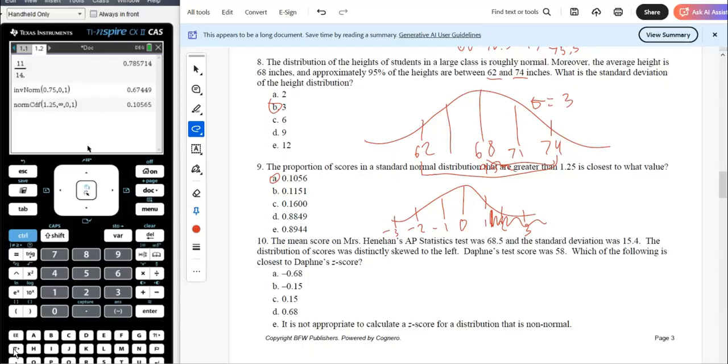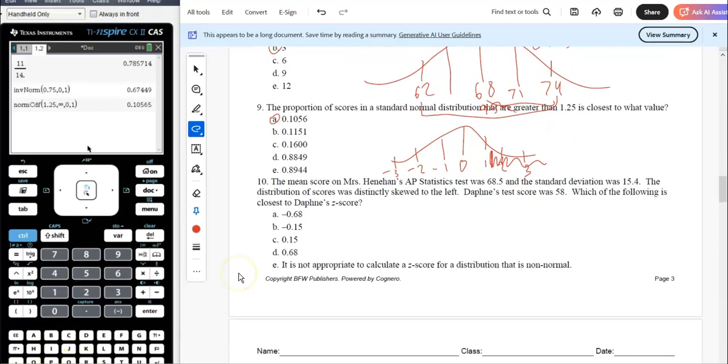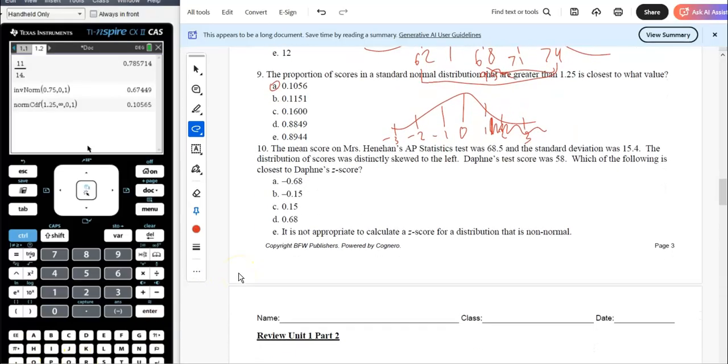That looks about right. The mean score on the AP Stats test was 68.5, standard deviation. The distribution of scores was skewed to the left. Oh, so don't draw a normal curve here. So I do know the mean was 68.5. Standard deviation was 58.